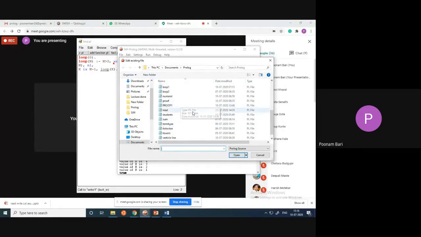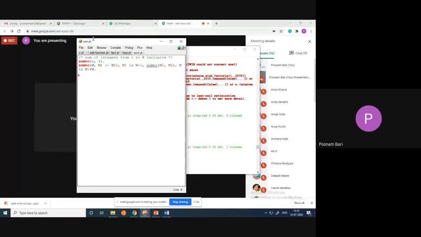I want to show one more thing, that is sum, which is similar to addition, sum 2. It will take the sum of integers from 1 to n, and sum to 1 comma 1. If it is a single element, then only 1. Then sum to n comma m: n is greater than m, n1 is n minus 1, sum to n1 comma m1. So again here recursion comes. Okay. Then unification, I have to explain the concept of unification, a very important concept in Prolog.